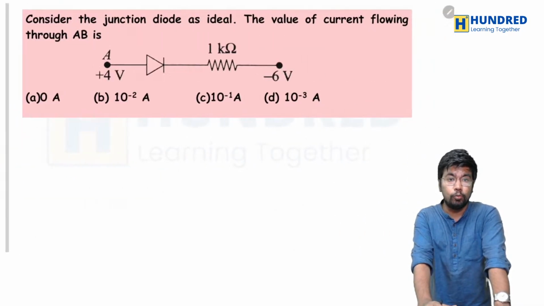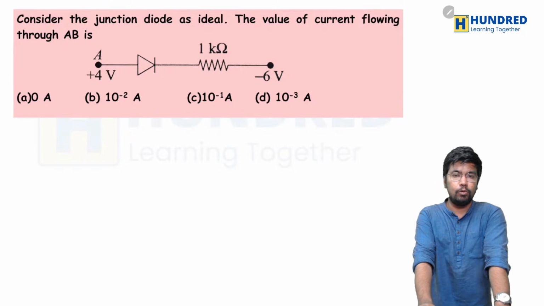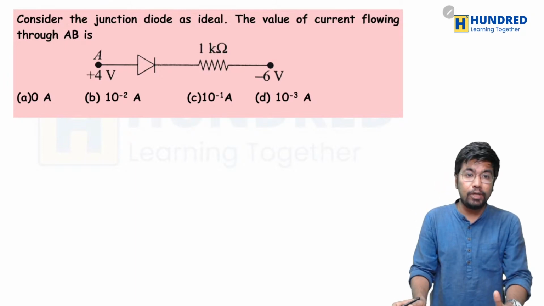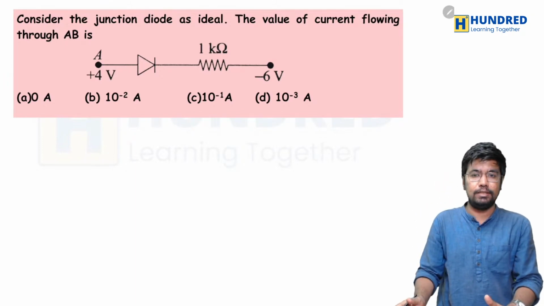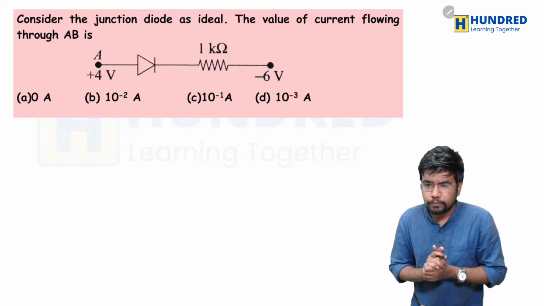So here is the next one. Consider the junction diode as ideal, then the value of current flowing through AB is.